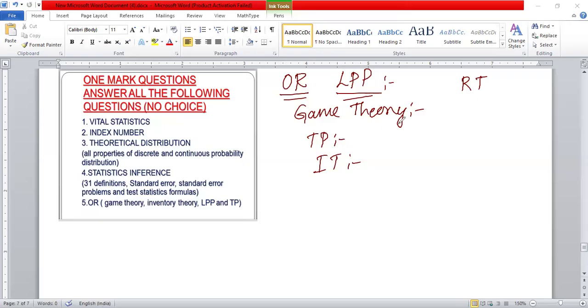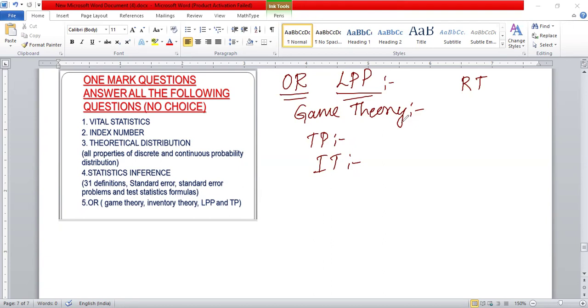Range is 0, 1, 2, up to n. The mean is equal to np. Variance is equal to npq. Standard deviation is the root of npq. Under what value of p is the binomial distribution symmetrical? 0.5. If p is less than 1 by 2, the binomial distribution is positively skewed. If p is greater than 0.5, the binomial distribution is negatively skewed.